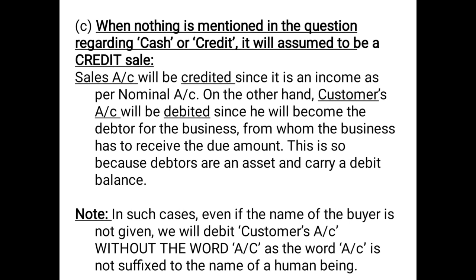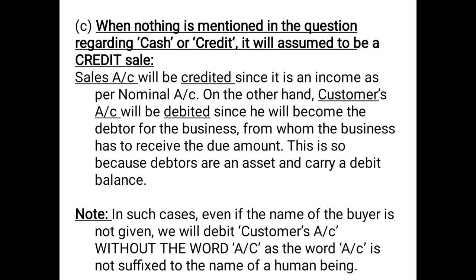On the other hand, customer's account will be debited since he will become the debtor for the business from whom the business has to receive the due amount. This is so because debtors are an asset and carry a debit balance. Note, in such cases, even if the name of the buyer is not given, we will debit customer's account without the word account, as the word account is not suffixed to the name of a human being.